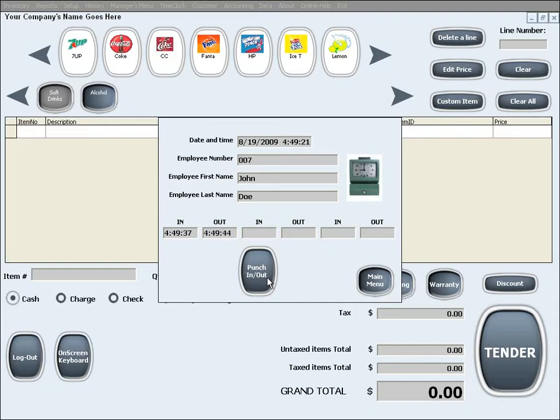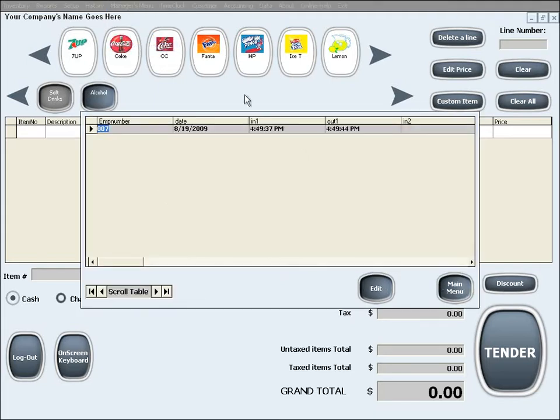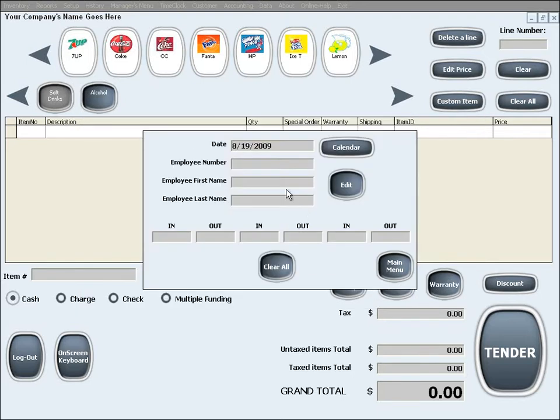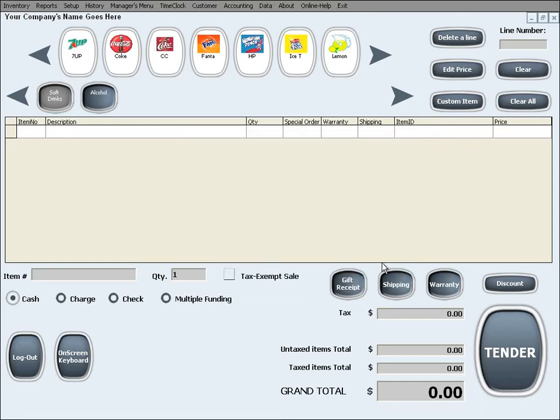When there is an error or a missed punch in or punch out time by a certain employee, in order to fix this, you will utilize the time clock table. This table generally shows you a view of all the time clock records, but you can also correct errors by clicking on the respective button. Enter the correct date and employee number. After you find this record and do your changes, you can go back to the main menu.